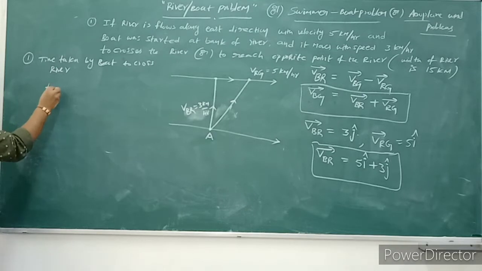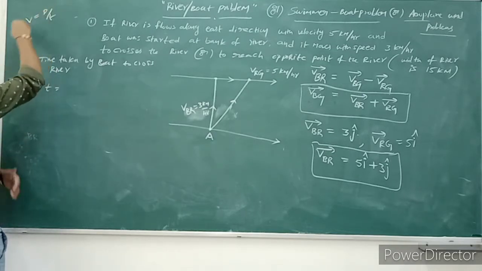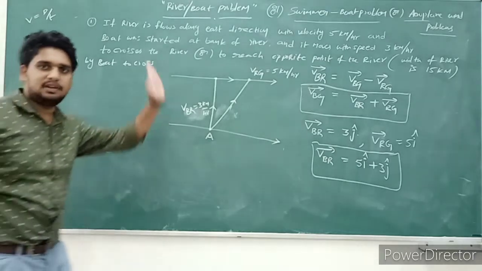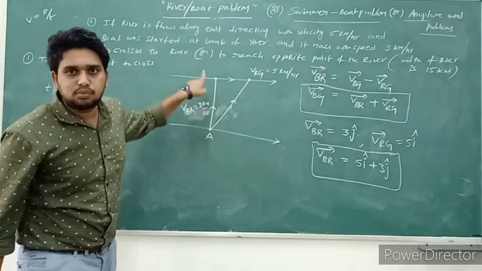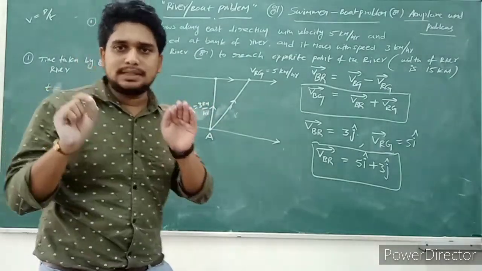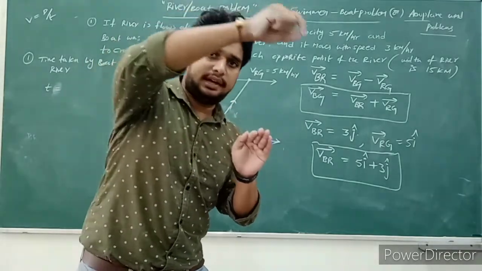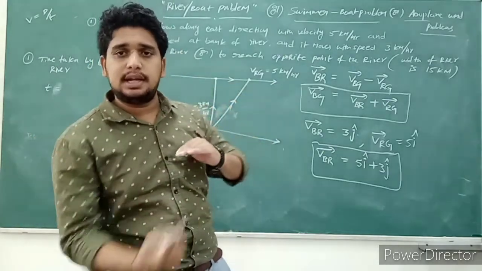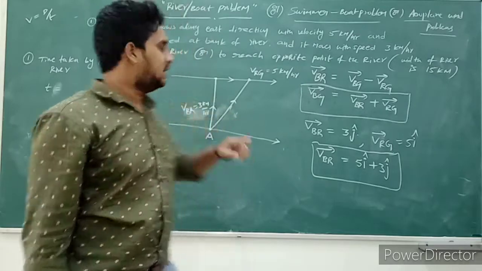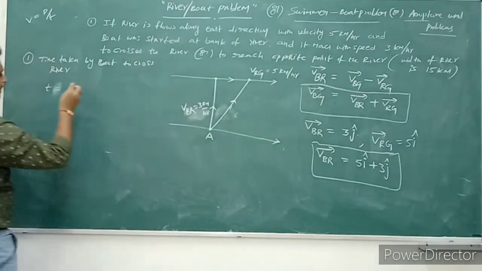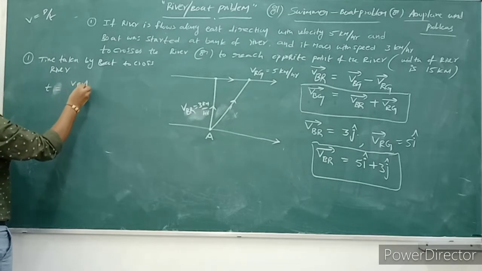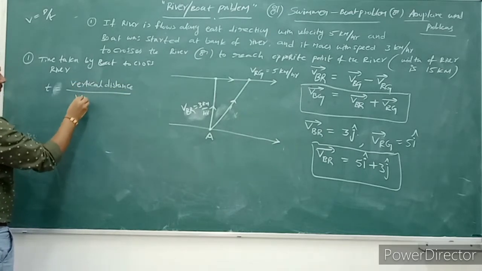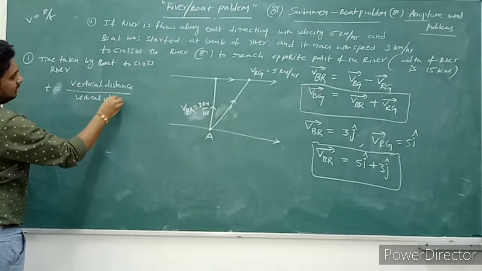Time means, we know that velocity is equal to distance by time, so time is equal to distance by velocity. To cross the river, in which direction is the boat moving? What we need to find here is how much time is taken by the boat to cross the river. The boat is moving in the vertically upward direction. Is it or not? That's why time means vertical distance by vertical velocity.